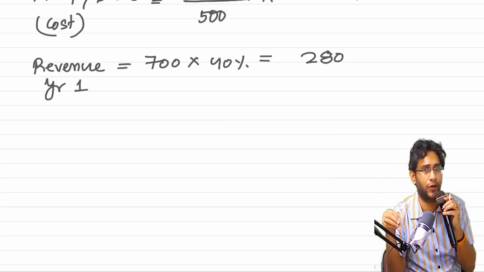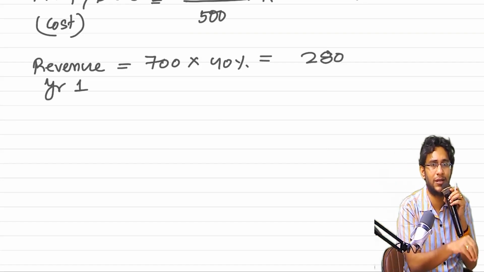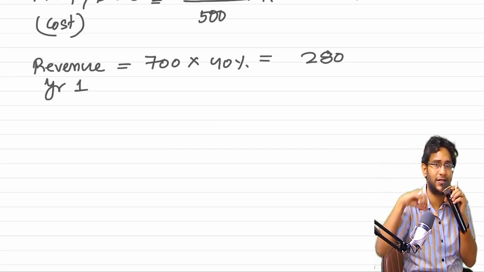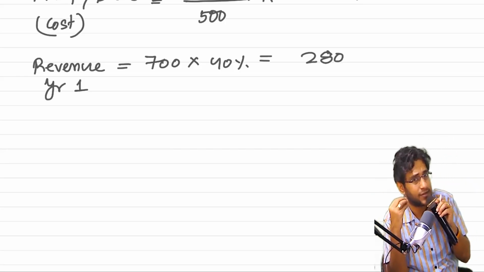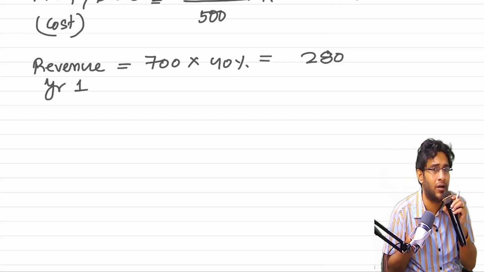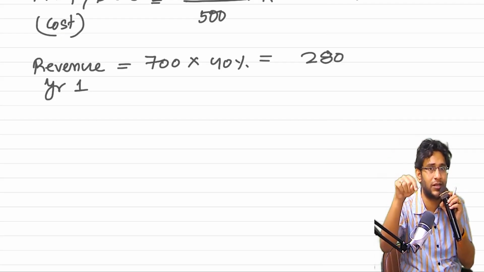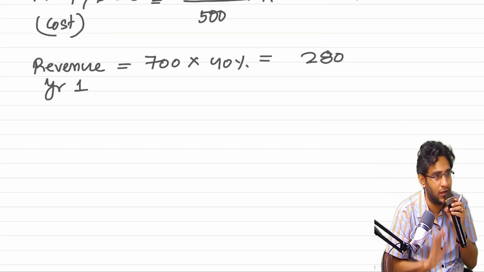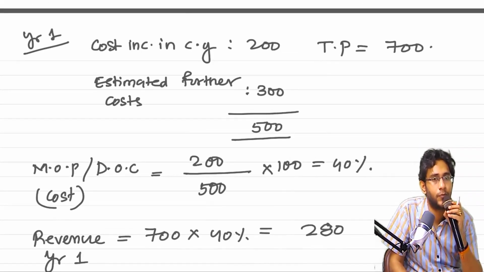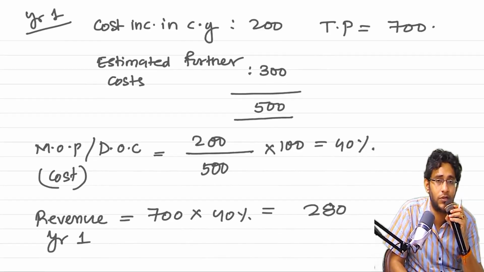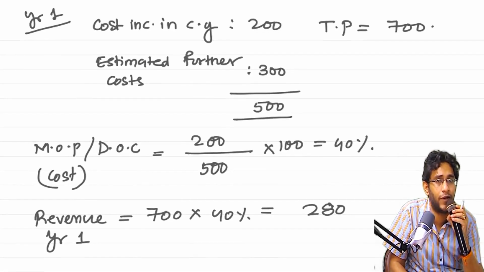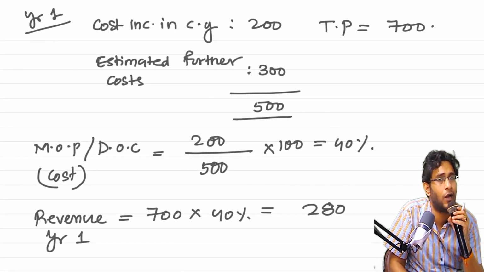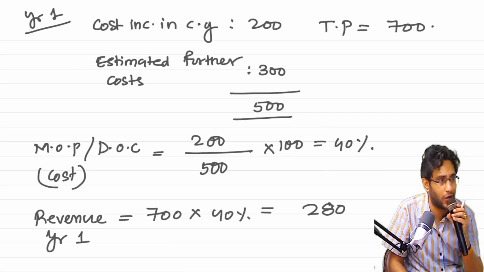Out of the total transaction price, if I recognize 40% as revenue in the current year, should I not record out of the total cost 40% as cost in the current year? Otherwise matching will not happen, no sir. Are you understanding? What is the total cost? Project cost 500. What is the degree of completion? 500 into 40%. At 200 you need not separately recognize. The 200 naturally will be in your P&L account only because that's expenditure incurred in the current year. Are you understanding what I am trying to say?